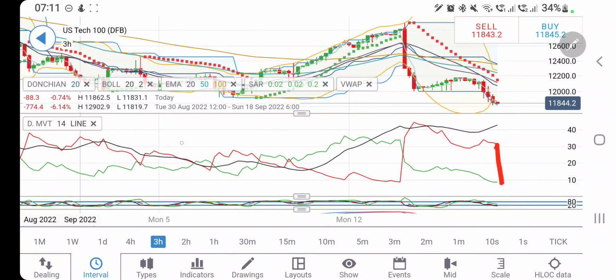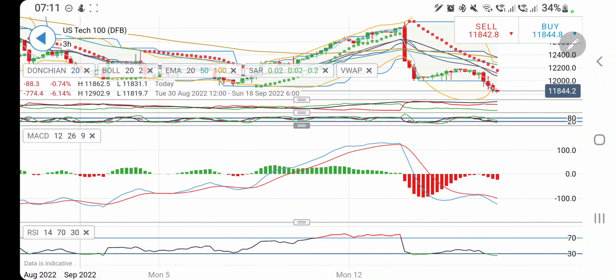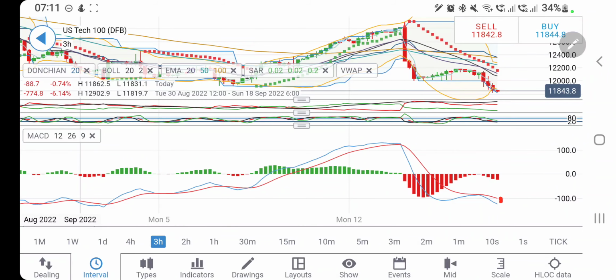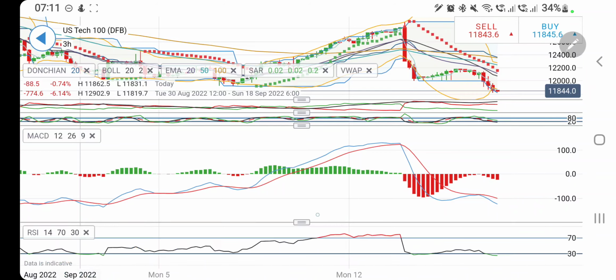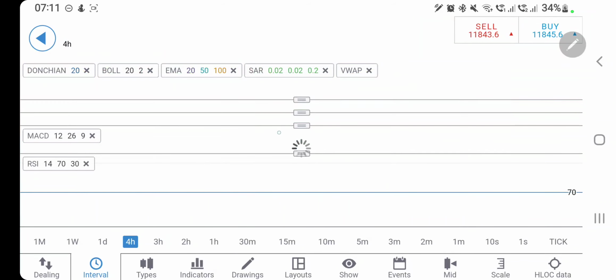Directional movement is bearish, as it is still divergent. Stochastic has come back to the oversold zone. MACD is again divergent and it is bearish here. Mark this fact, it is divergent still and it is strongly bearish still. RSI has come back to the oversold levels.